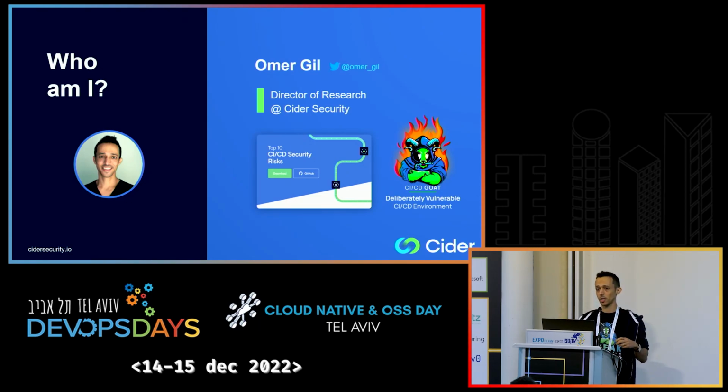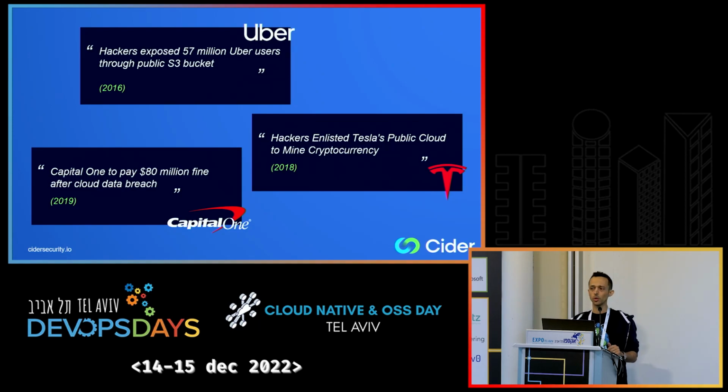And the reason that we created this talk is to share some of the insights that our research team gathered in the past 2 years around how hackers abuse CI/CD environments to reach the cloud. So looking back at past security incidents, we have witnessed many high-impact attacks against cloud environments of the biggest firms in the world. Uber with 57 million users exposed, Tesla with crypto miners running in their servers, and Capital One with this minor fee that they had to pay of $80 million after the cloud was breached.